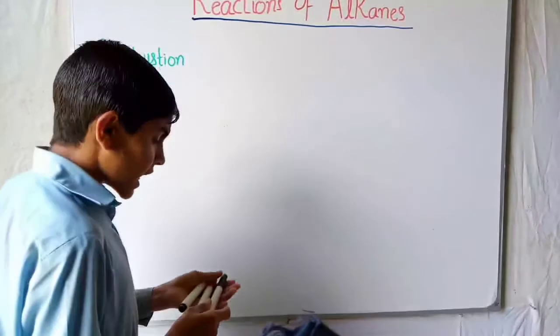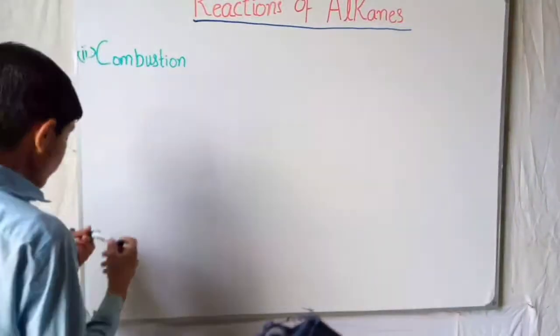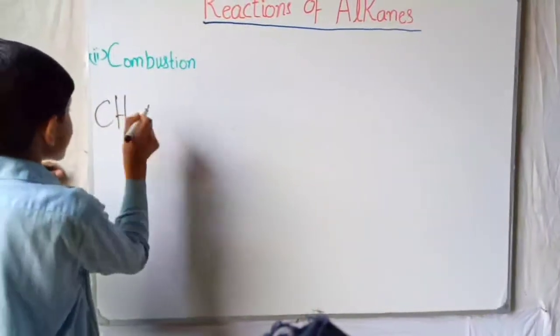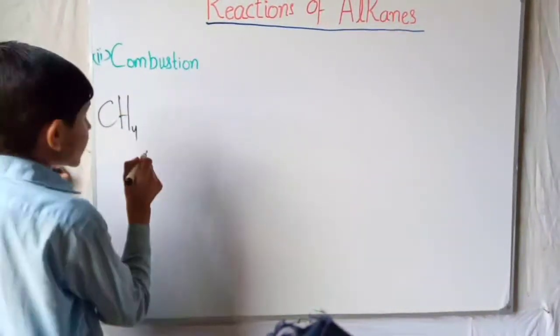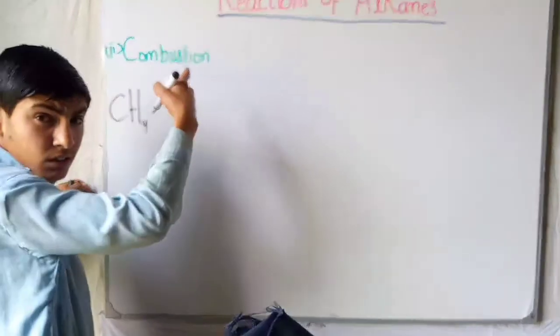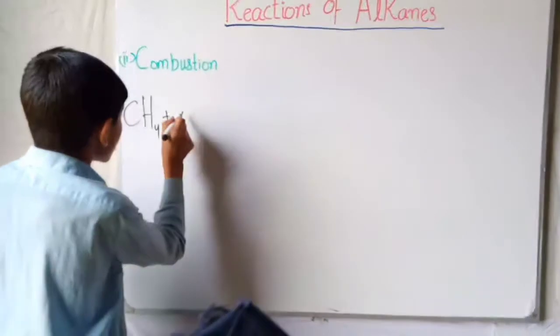This reaction proceeds like this. CH4 is the main alkane that produces a lot of heat. It is the main combusting alkane.